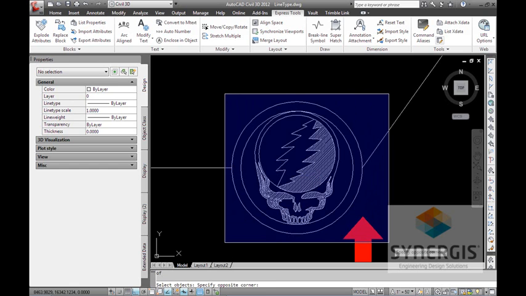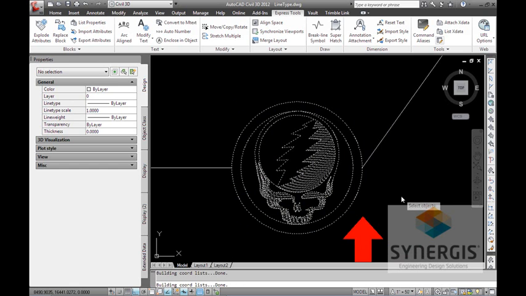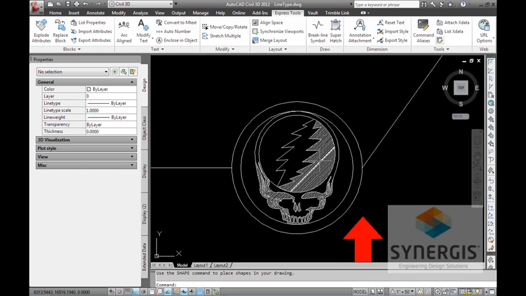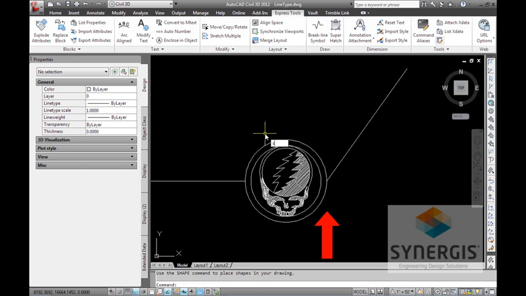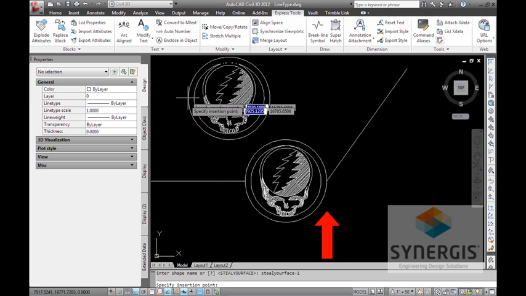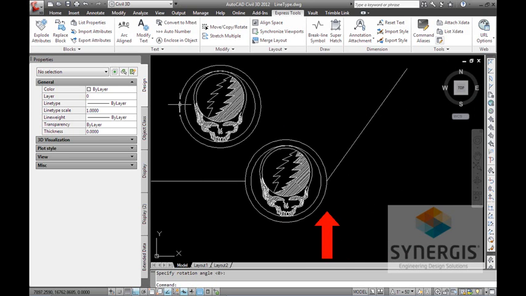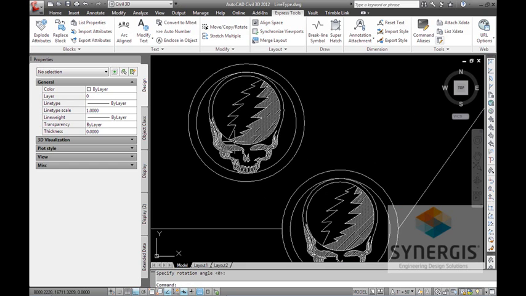And I'll select all my pieces. Okay. I'll give it another test. Now that I made that shape a lot larger, it's working out. It's what I actually want.